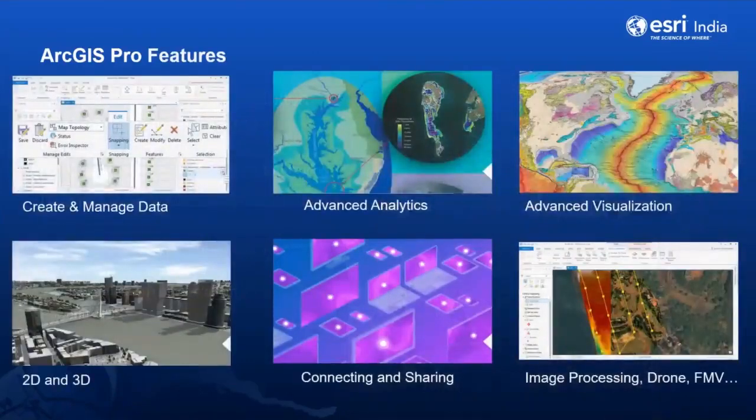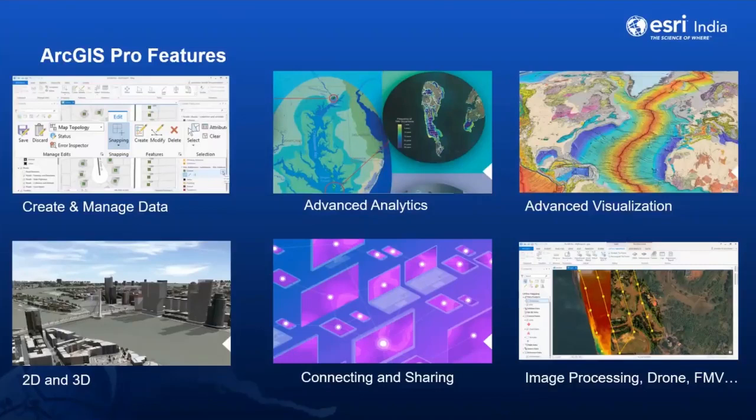So if you see, some of the key capabilities addressed by Pro are a complete set of tools for creating, storing, managing geospatial data, which is one of the backbones of ArcGIS Pro. Scientific analytical tools to identify patterns, making predictions, and answering geospatial queries is one of the key aspects of ArcGIS Pro.